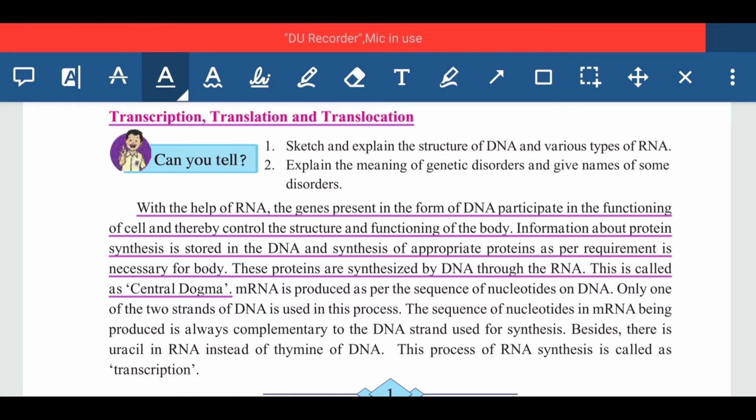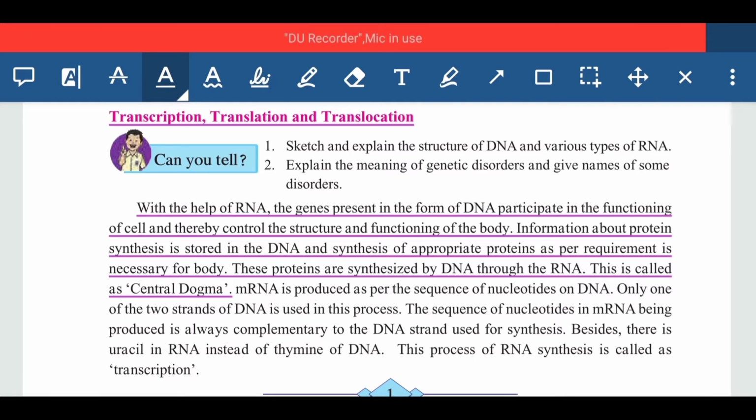And the information about the protein synthesis, whichever protein our body requires, that protein gets synthesized on the basis of the information in those particular genes. And the genes are located on DNA. So the information for a particular protein synthesis is stored in the DNA, and the synthesis of appropriate protein as per requirement is necessary for the body.